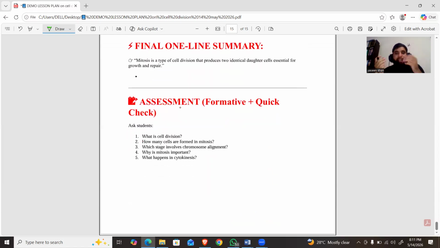And these are some assessment questions that will probably be asked of the students at the end of the lesson.